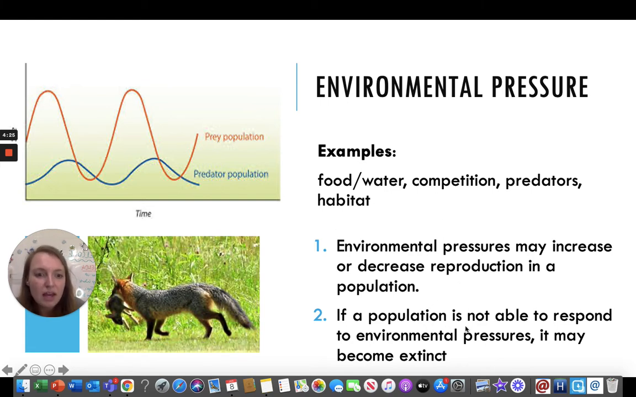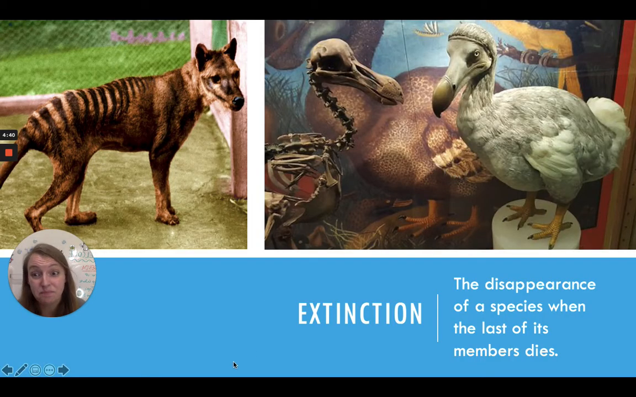So if a population is not able to respond to environmental pressures, is not able to handle there not being enough habitat or enough food or water, well, that's going to cause that population, that species, to go extinct. So what's extinction? Extinction is the disappearance of a species when the last of its members dies.